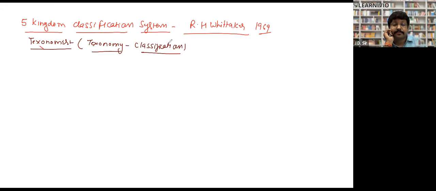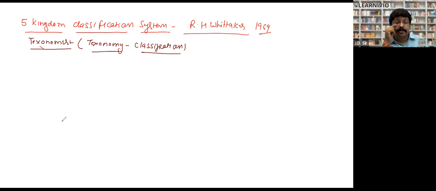Clear? Means if I saw a taxonomist, he can classify any animal, any plant, or any organism. They are busy classifying more and more new animals which have been discovered. Suppose a new animal has been discovered, they will study it and start classification, and they will try to make classification easier. So they are called taxonomists. Clear? So he was an American taxonomist.